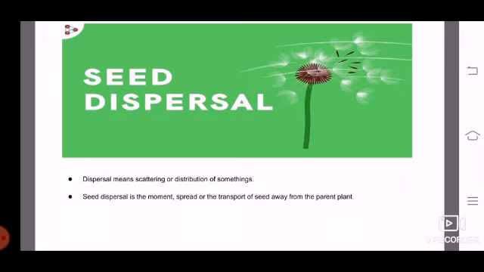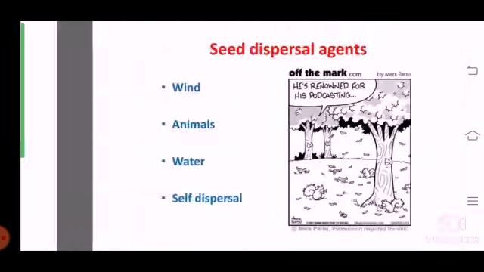So what do you mean by seed dispersal? Seed dispersal is the movement or spread or the transport of seed away from the parent plant. Seed dispersal का मतलब होता है movement. Disperse means scattering, movement होना. Spread or transport means the transport of seed away from the parent plant. This is called seed dispersal.